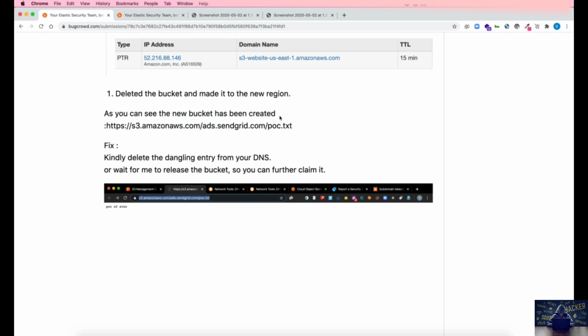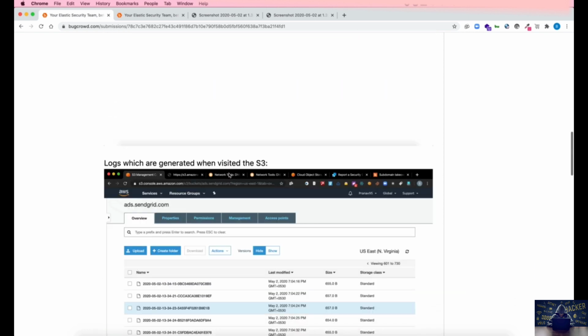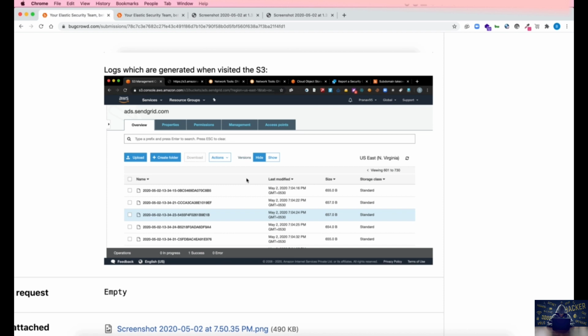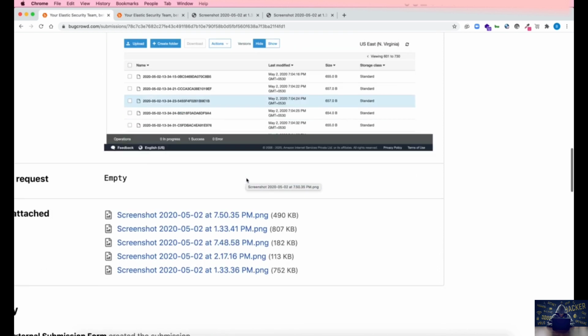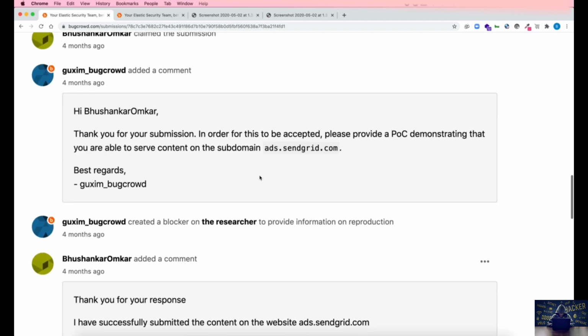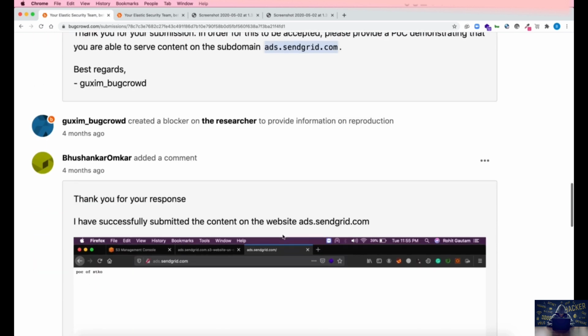Now, as you can see, the new bucket has been created. So the fix is: kindly delete the dangling entry from your DNS, or wait for me to release the bucket so you can further claim it. I reported this, and these are the logs generated in my S3. After quite some talking, they said, in order to be accepted, please provide a POC demonstrating that you are able to serve content on the subdomain, ads.sendgrid.com. This is a valid answer, because I was not able to upload content on this subdomain as it was pointed to a wrong region.